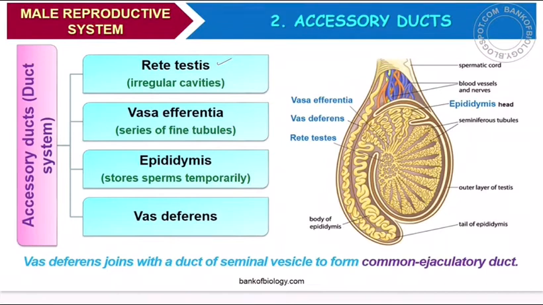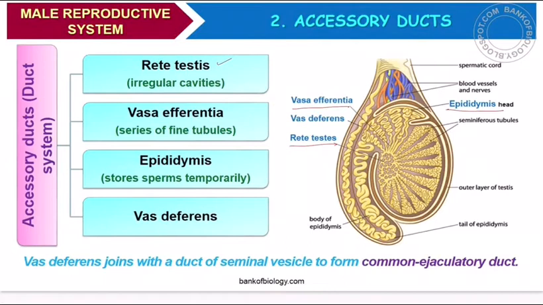The male reproductive system consists of accessory ducts. What are those accessory ducts? We have rete testis, that is irregular cavities. Look at this, these are the irregular cavities you can see here, rete testis. And vasa efferentia, a series of fine tubules, where the branches of each tubule are going off.